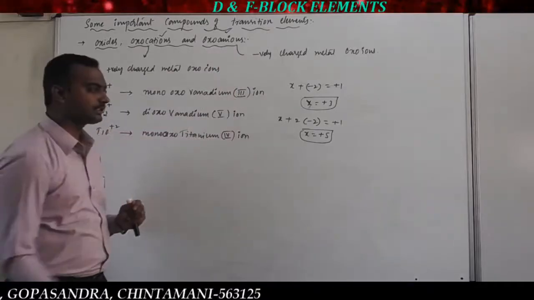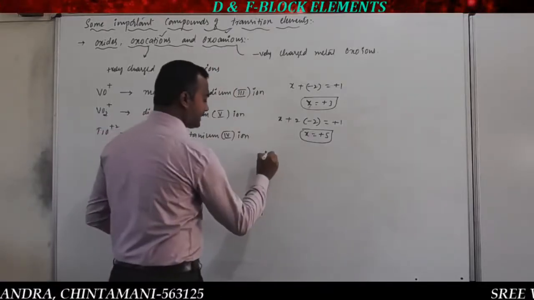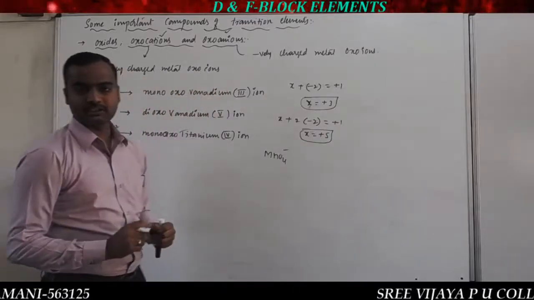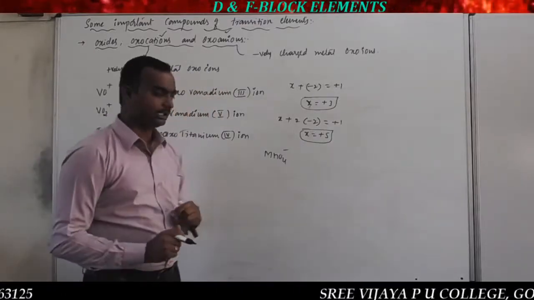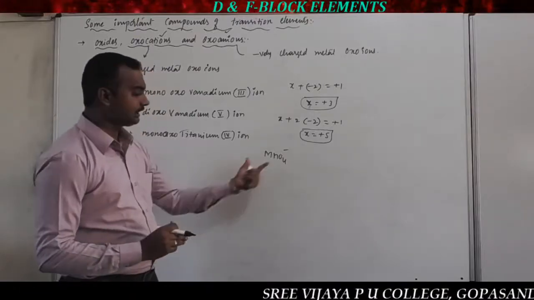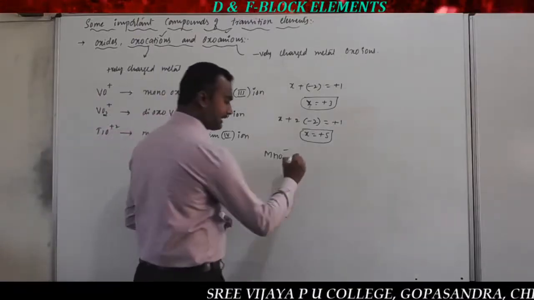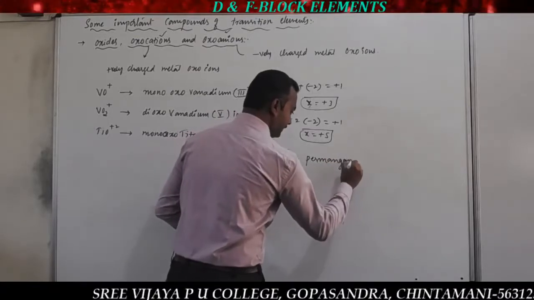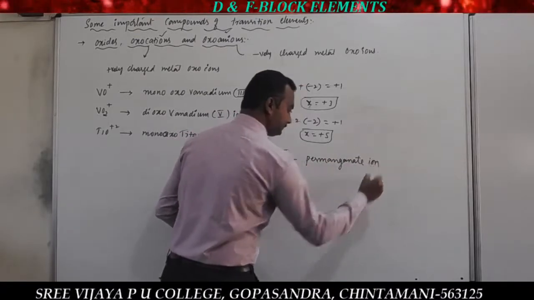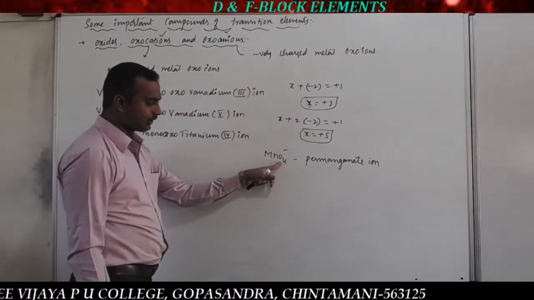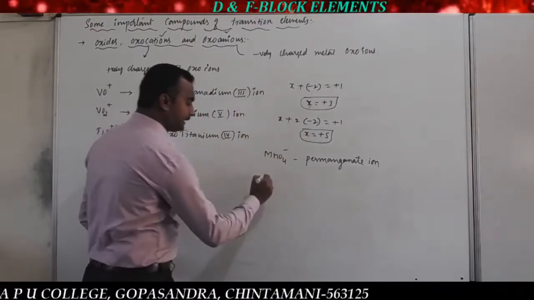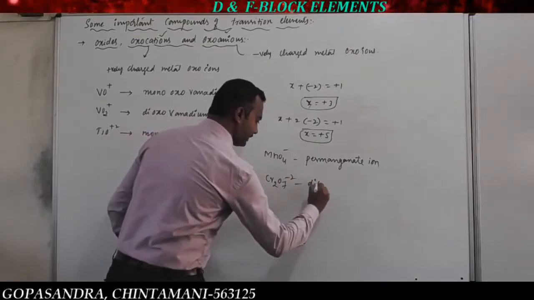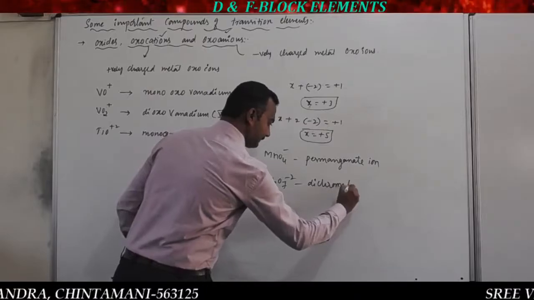Then the oxoanions, with the best examples. That is MnO4 minus. We know another compound known as potassium permanganate, KMnO4, with potassium carrying plus charge. I am taking only the anion, MnO4 minus. This is called the permanganate ion. That is the best example: metal, oxygen, ion in nature. Then there is the dichromate ion, Cr2O7 minus 2. This ion is called the dichromate ion.